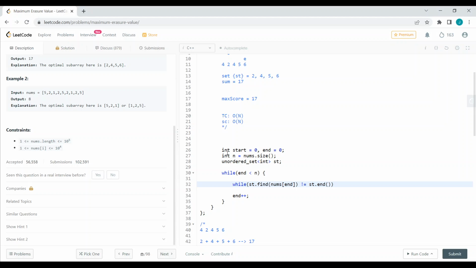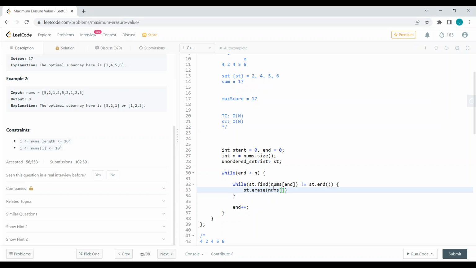This syntax will check whether the element is present in the set or not. If the element is already present in the set, then we have to erase that element from this set.